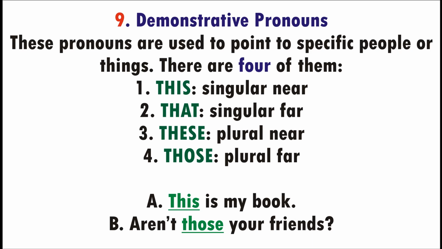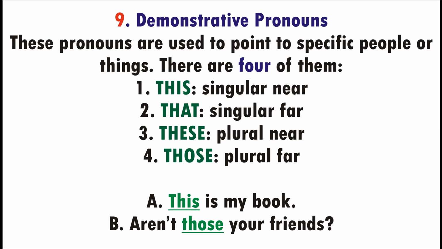Example A, this is my book. So this here is a demonstrative pronoun. Example B, aren't those your friends? Those in this case is an example of demonstrative pronouns.